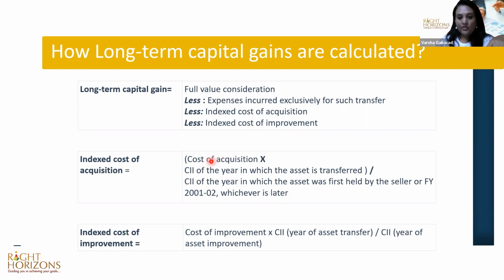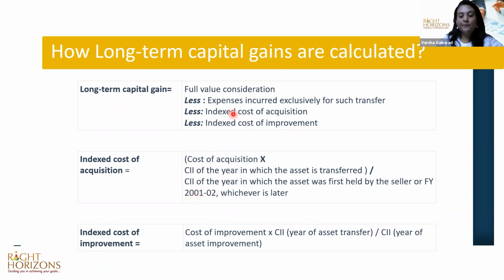So cost of acquisition, that is your purchase price, multiplied by CII of the year in which the asset is transferred, that is 2023, divided by CII of the year in which the property was purchased, or 2005, or whichever year, relevant year. In case your property is purchased before 2001, then you have to take the base year as 2001, take the CII of that year, and then calculate indexed cost of acquisition. So that becomes your indexed cost of acquisition.